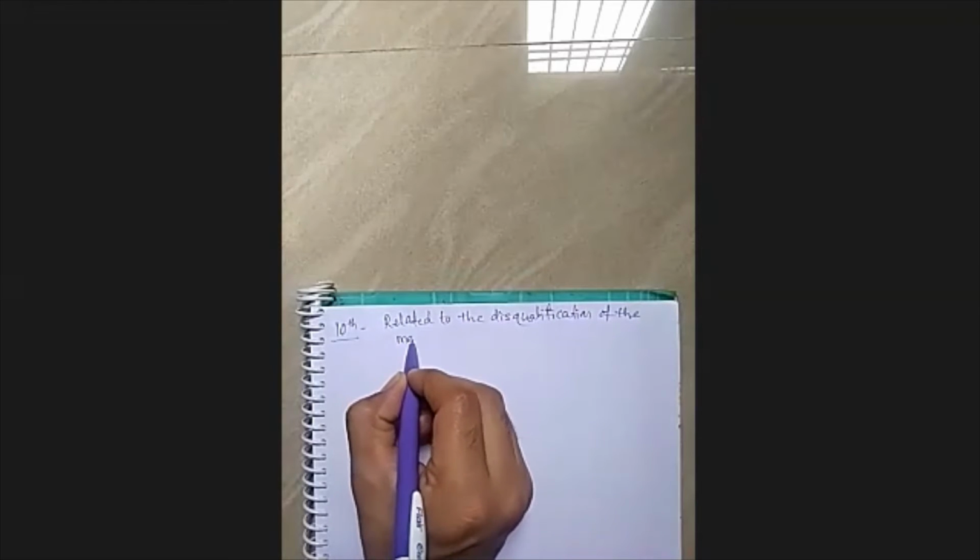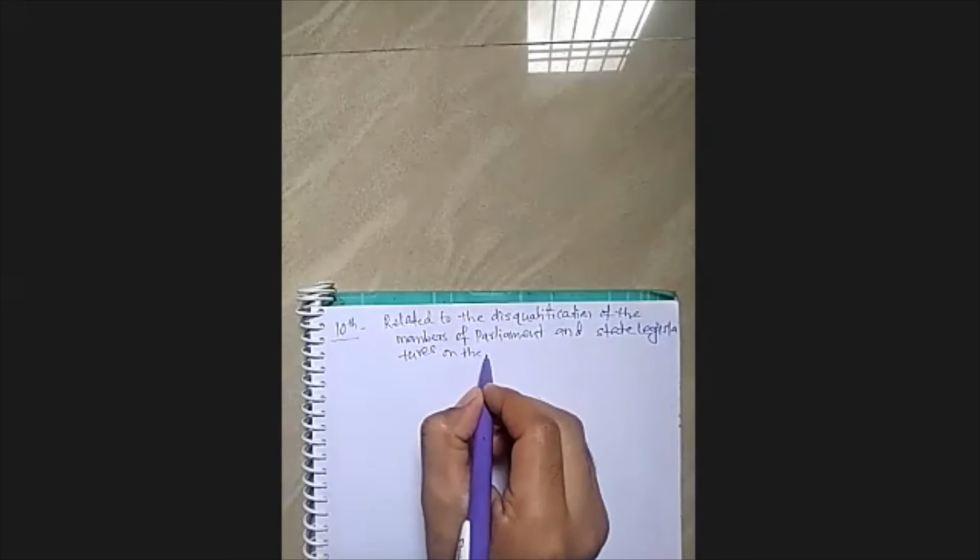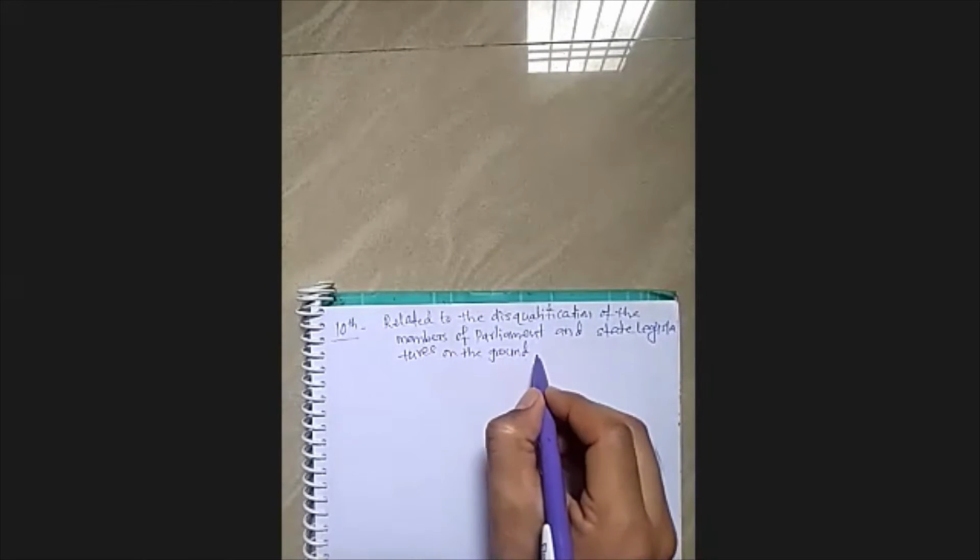Provisions related to the disqualification of the members of Parliament as well as state legislatures on the ground of defection.